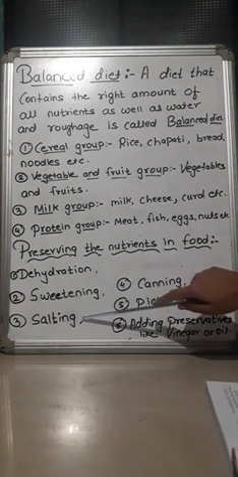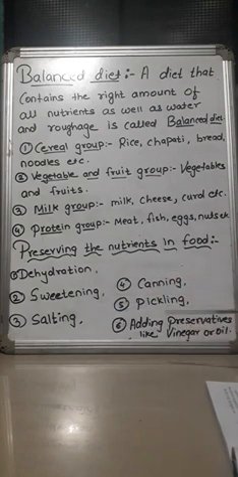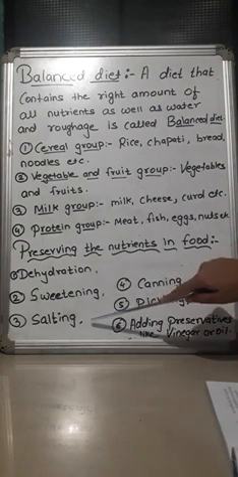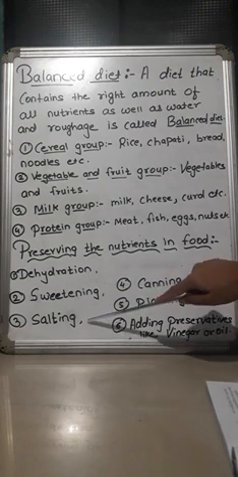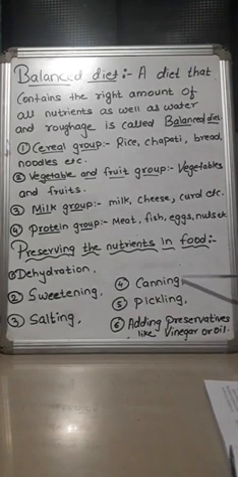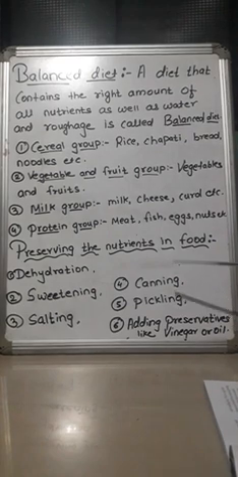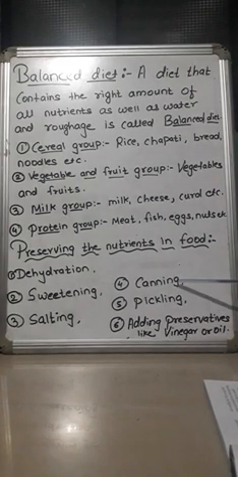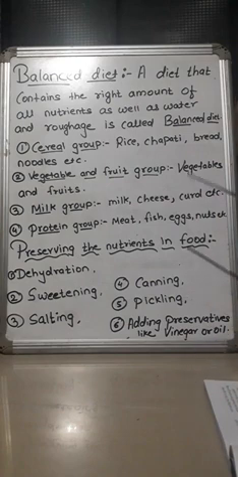The third one is salting. It is done in most of the pickles and all that so that you can store such things for a longer time. Next is canning. Some food items are canned. Like when you go to the market and you purchase some Coca-Cola cans and all that, you can preserve them for the whole year, and that process is called canning. Then next is pickling. Your mother may be preparing pickles at home, that is achar. She adds oil so that germs will not grow and you can store it for a longer time without destroying the nutrients.